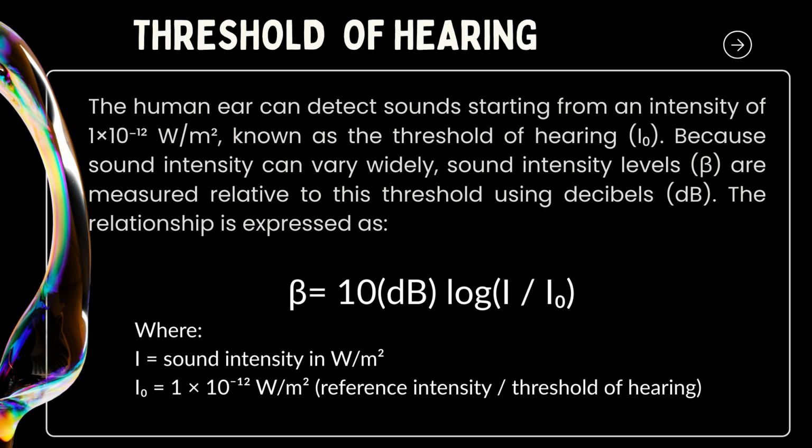The relationship is expressed as beta equals 10 dB log of I over I sub 0, where I is the sound intensity in watt per square meter, and I sub 0 equals 1 times 10 to the power of negative 12 watt per square meter, the reference intensity or threshold of hearing.